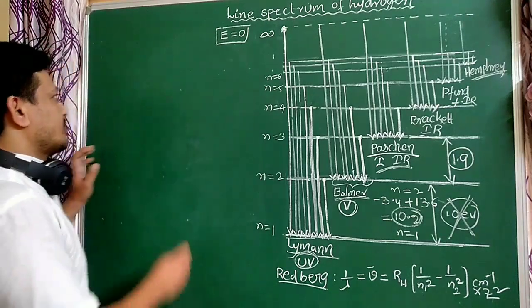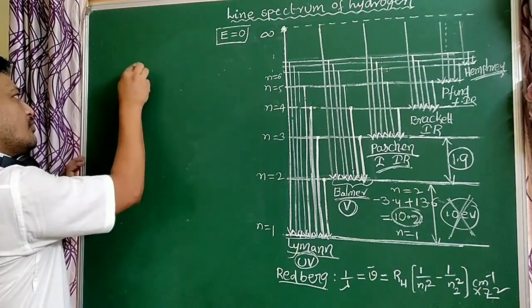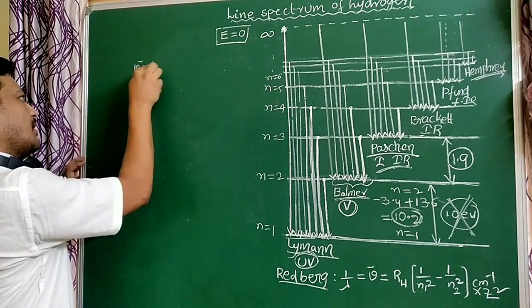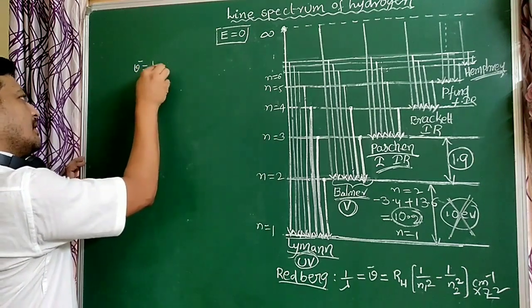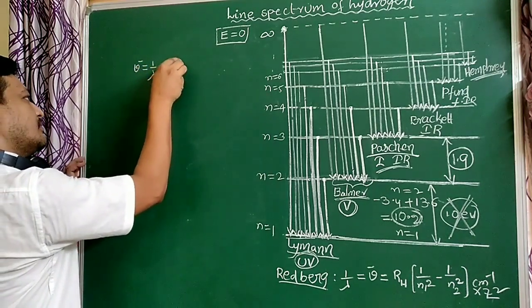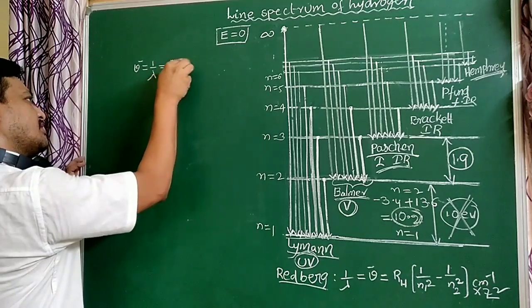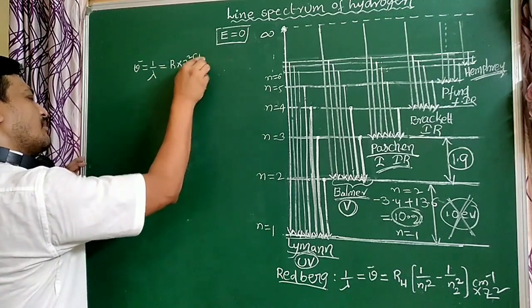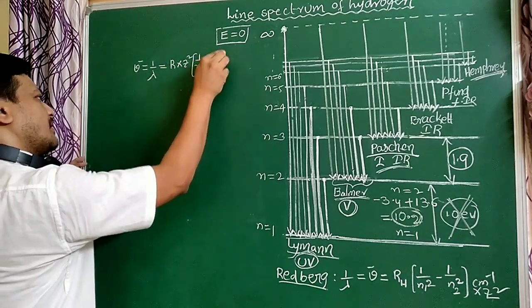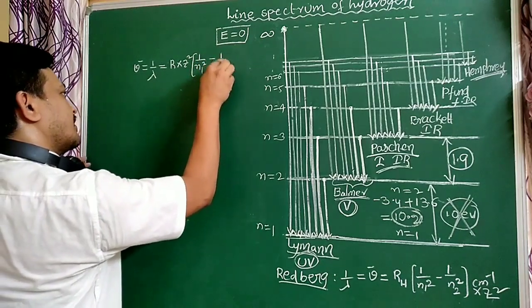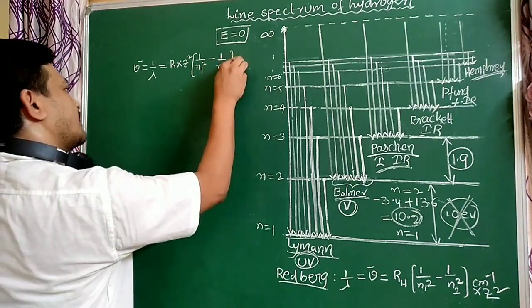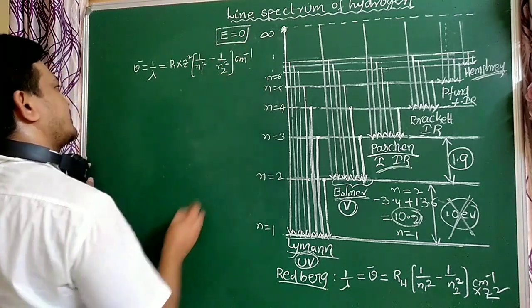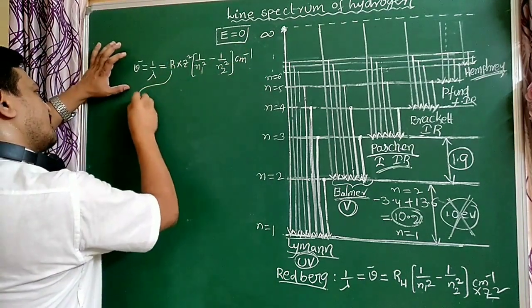What is the equation, students? Mu bar equals 1 by lambda equals R into, for other atoms, Z square into 1 by n1 square minus 1 by n2 square, in centimeter inverse. Here R is a constant value.